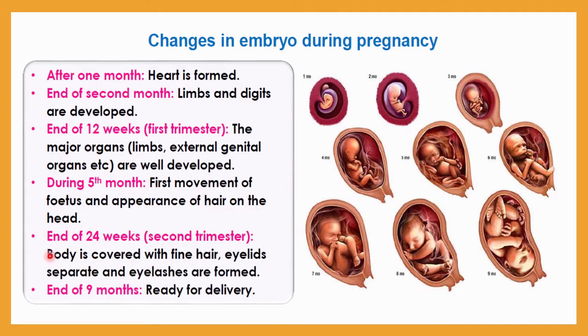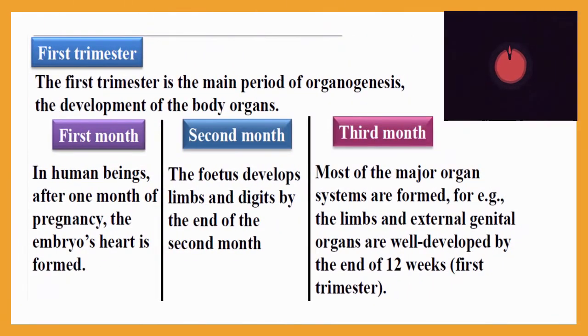Then at the end of the 24th week, or the second trimester, the body is covered with fine hair, and eyelids will be separated and eyelashes are formed. So this is a significant observation during the second trimester. Okay, so next is the end of the 9th month. It is ready for delivery. So this is the whole process of gestation in the case of a human. So we can divide the gestation period into 3 trimesters. So let me discuss each trimester one by one.